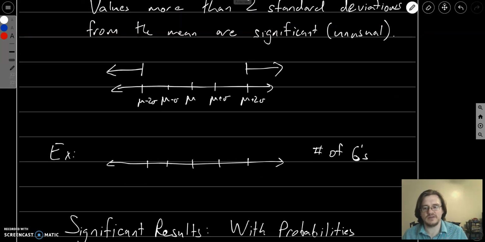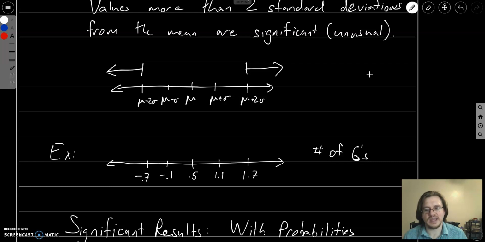So the mean value of 6's is 0.5. If we add a standard deviation to that, so 0.5 plus 0.6 is 1.1. Plus another standard deviation, which is 0.6, brings us up to 1.7. If we subtract 0.6, we'll get negative 0.1. And if we subtract another 0.6, we'll get negative 0.7.